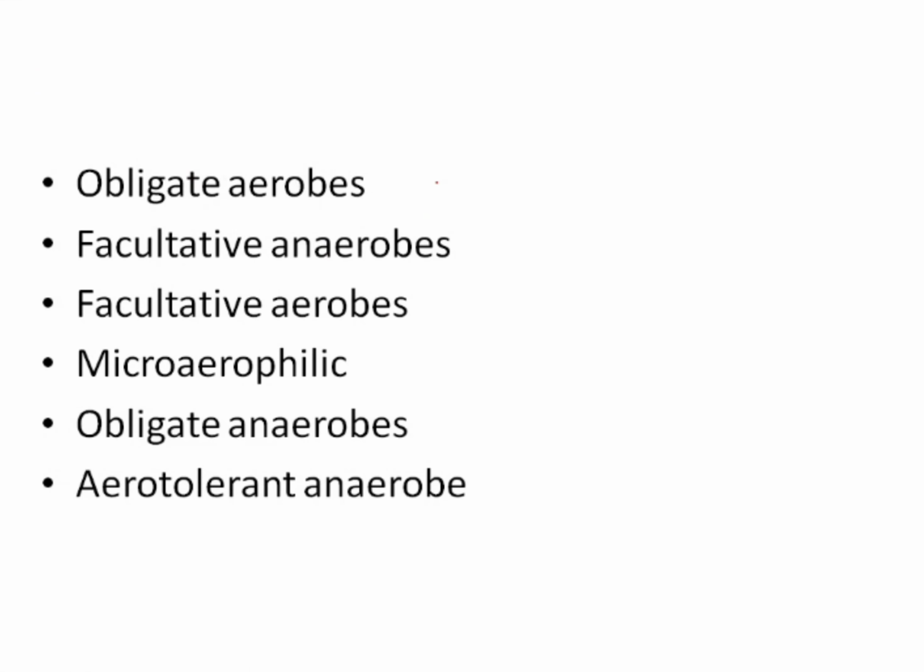Now there are different factors which are going to affect the growth of bacteria, and one such factor is going to be oxygen. So your oxygen affects the growth of bacteria. On the basis of the oxygen requirement of a bacterium, you can call it an obligate aerobe, facultative anaerobe, microaerophilic, obligate anaerobe, or aerotolerant anaerobe.